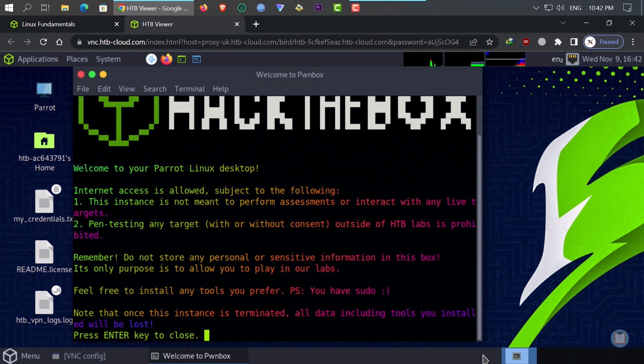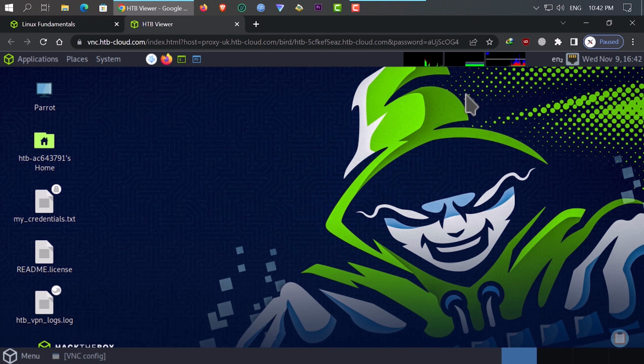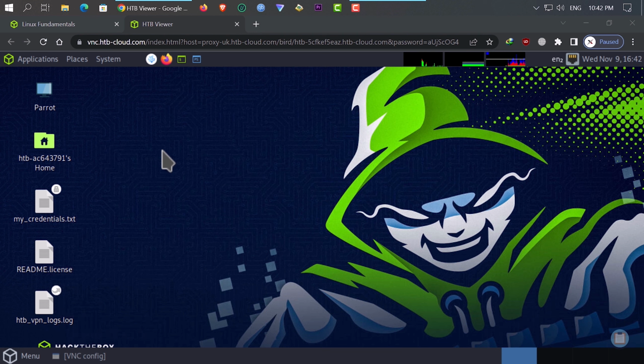So, this is our Linux desktop environment. Let's run some commands and see how it works. This is Parrot OS, a distro of Debian Linux. Let's open up the terminal and type our first command.